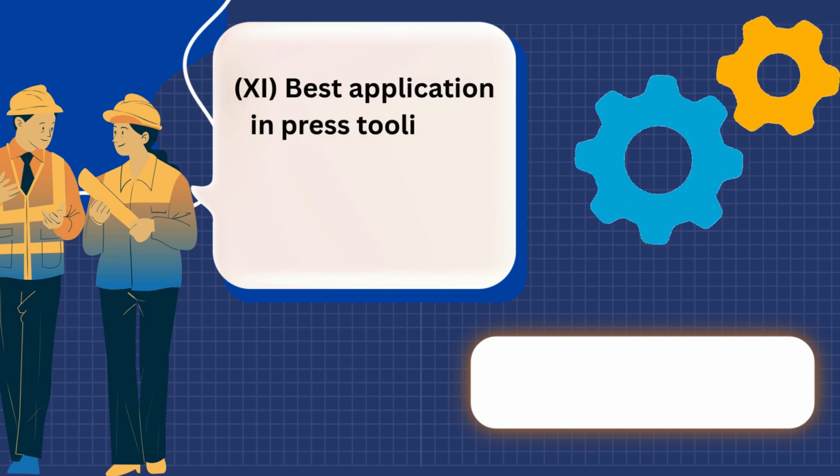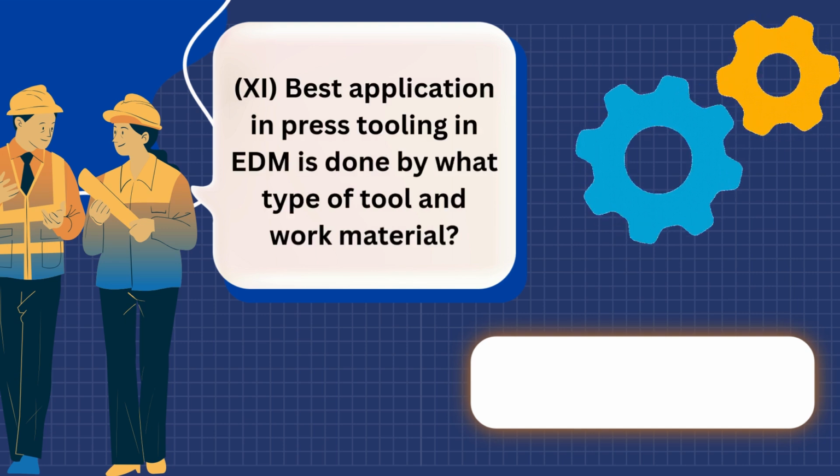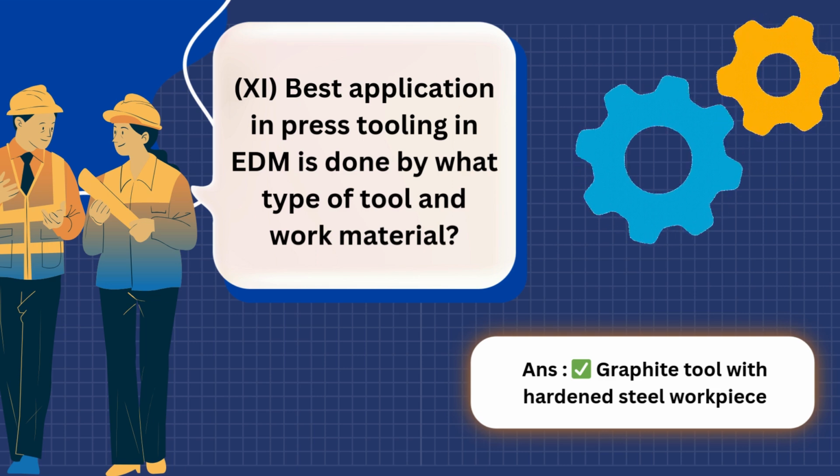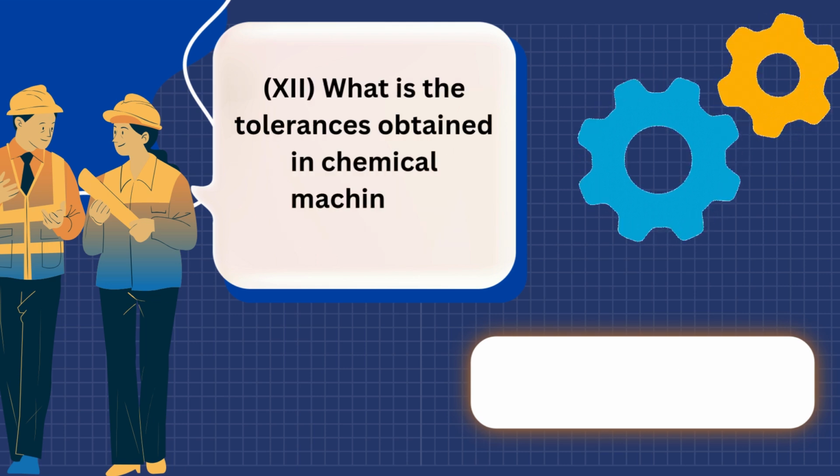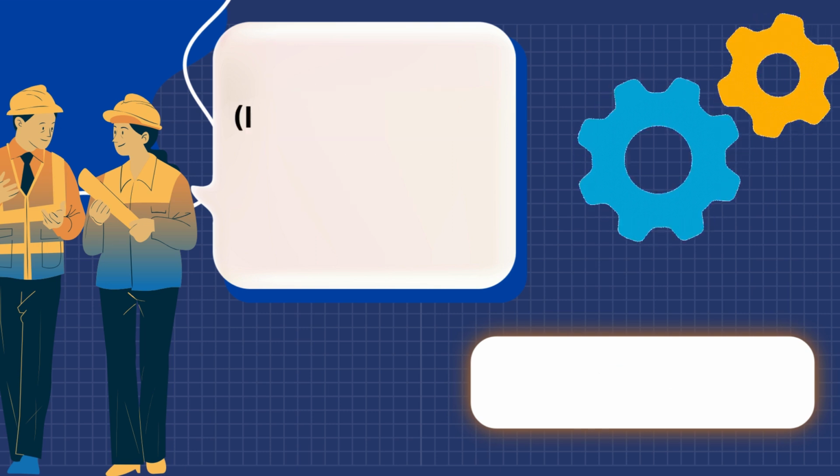11. Best application in press tooling in EDM is done by what type of tool and work material? Answer: graphite tool with hardened steel workpiece. 12. What is the tolerances obtained in chemical machining? Answer: plus or minus 0.025 millimeters.